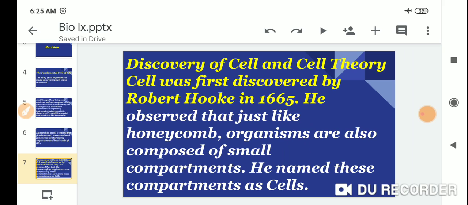Discovery of cell and cell theory. The cell was first discovered by Robert Hooke in 1665. He observed that, just like a honeycomb, organisms are also composed of small compartments. He named these compartments cells.